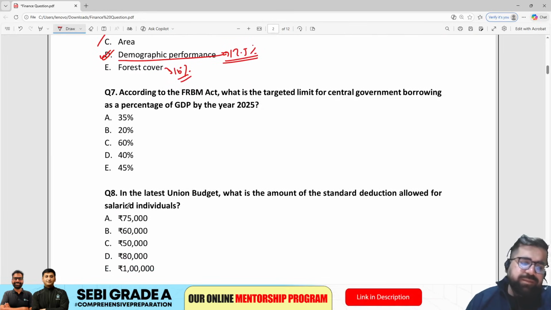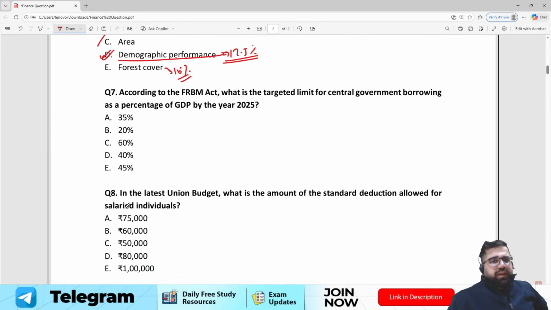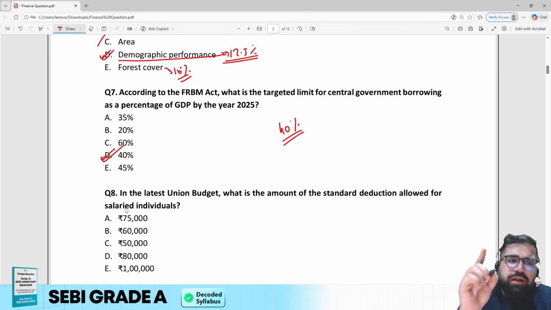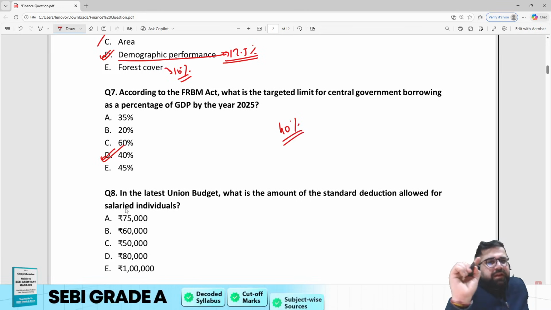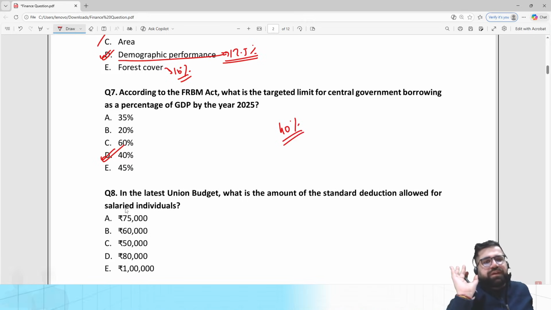Next question, question number 7. Question number 7 says, according to the FRBM Act 2003, what is the target limit for central government borrowings as a percentage of GDP by the year 2025? Again, a factual question. The correct answer will be option number D, which is 40%. Because as per the FRBM Act, the central government cannot exceed this particular borrowing limit by the year 2025.